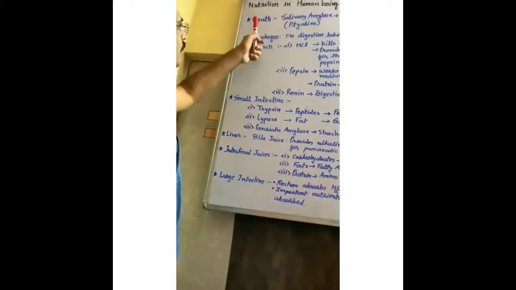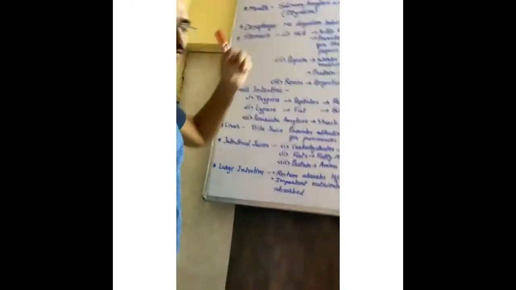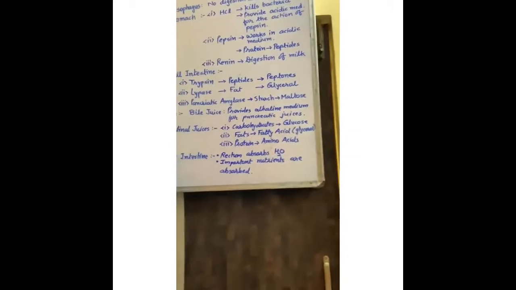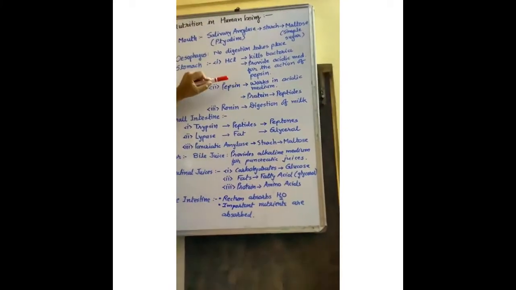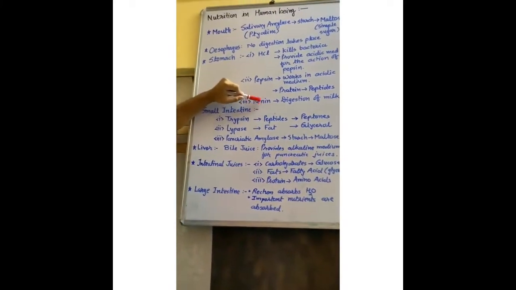After that it enters into the esophagus. You know that esophagus in common language is called the food pipe. No digestion takes place. Stomach. Now food enters into the stomach. Stomach produces hydrochloric acid, pepsin and renin.